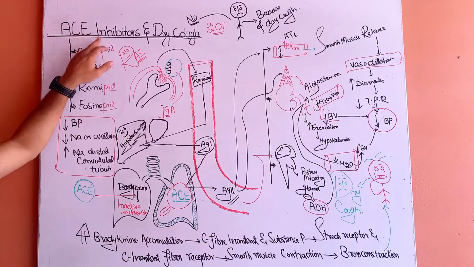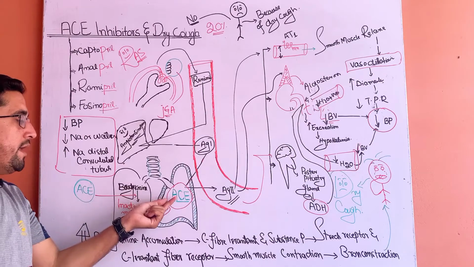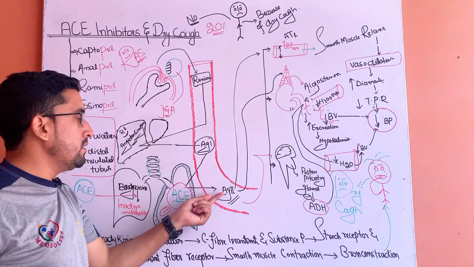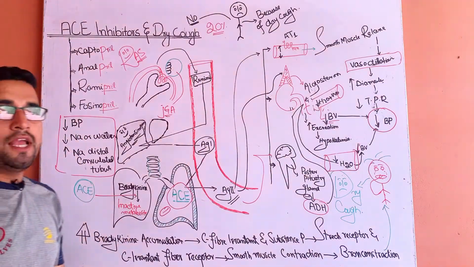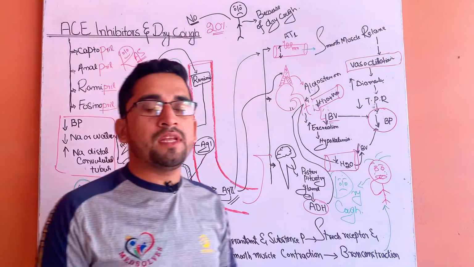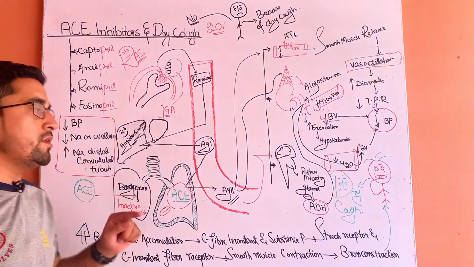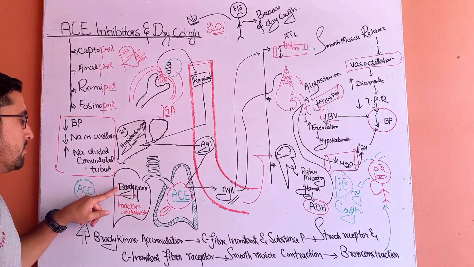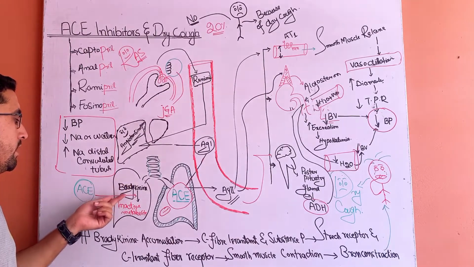It means angiotensin converting enzyme inhibitors, along with acting on the enzyme that converts angiotensin 1 to angiotensin 2, also block the enzyme that is involved in reducing the amount of bradykinin in the lungs.